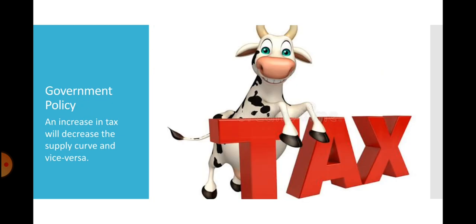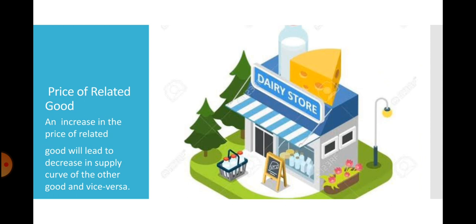Government policy. If the government imposes a tax on production of a good, then supply of that good decreases, and vice versa. Whereas if the government provides a subsidy on production of a good, then supply of that good increases, and vice versa. For example, if the government decreases the tax on milk production, then the cost of producing milk decreases, profit increases, and hence supply of milk will also increase.